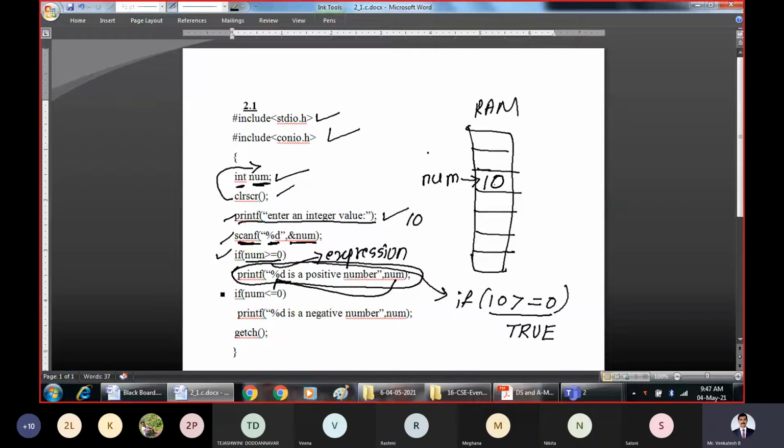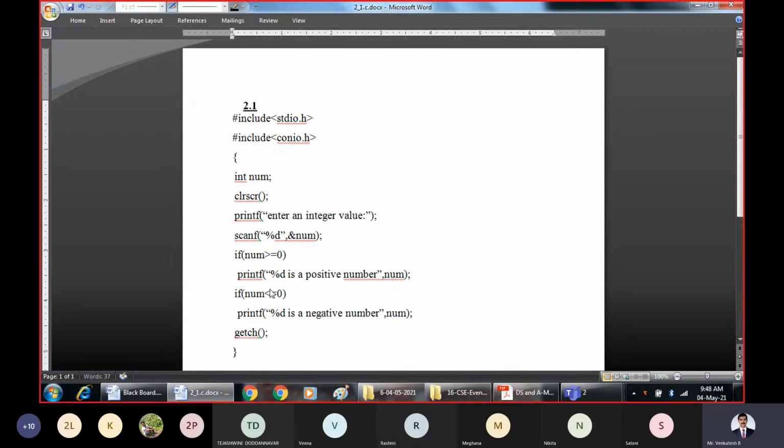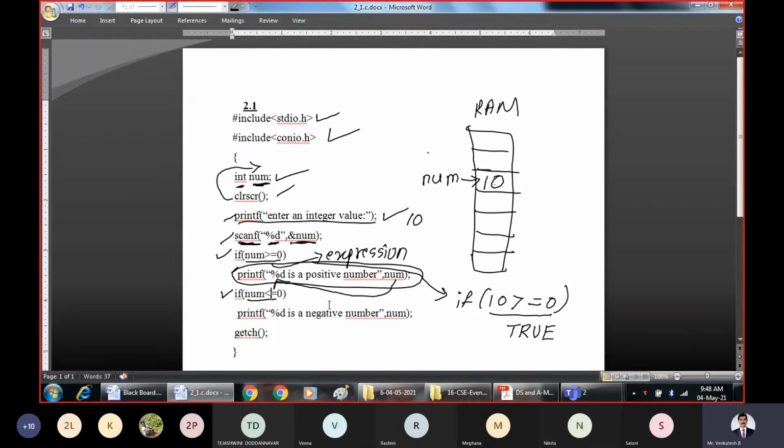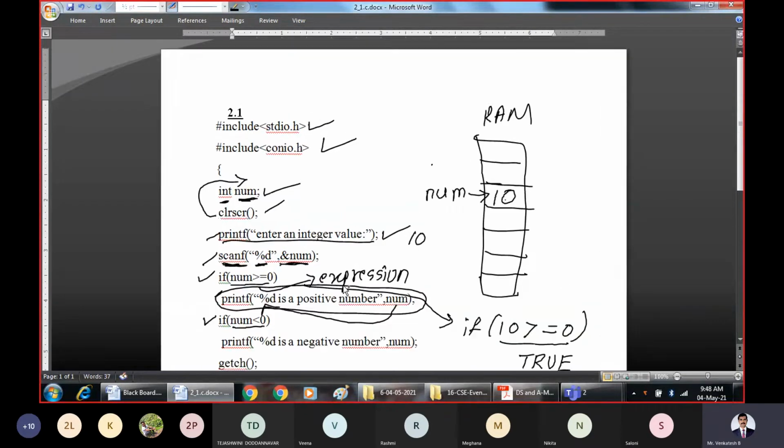Immediately after printing this, one more if block is written here to check whether it is a negative number. Actually, here both cases are included, which should not be the case. If you write greater than or equal to 0 above, then this must be only less than 0. One second, I'll correct it here. It must be less than 0, not less than or equal to.